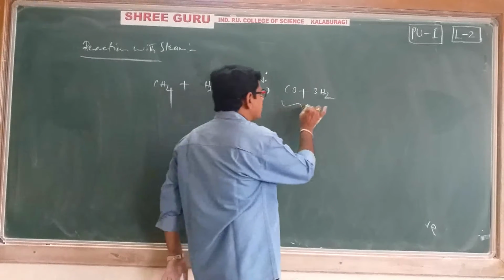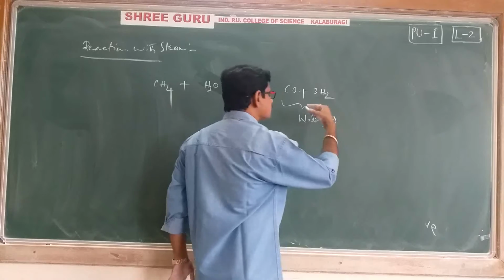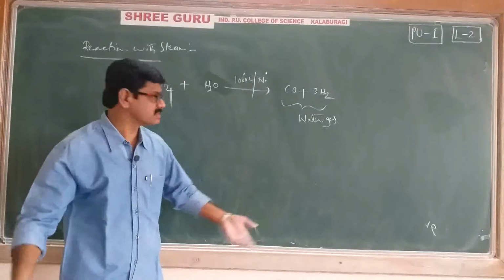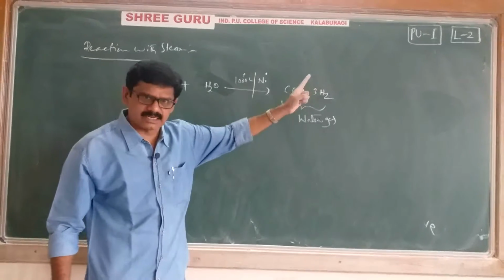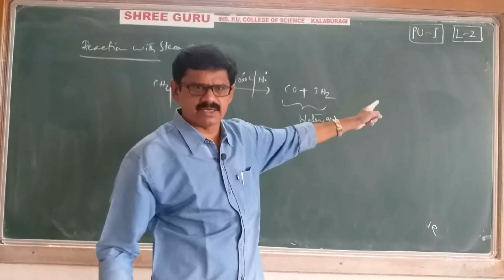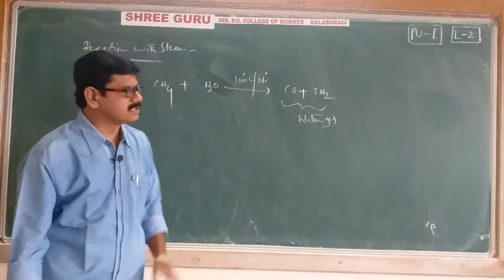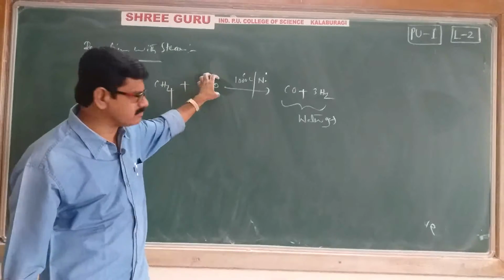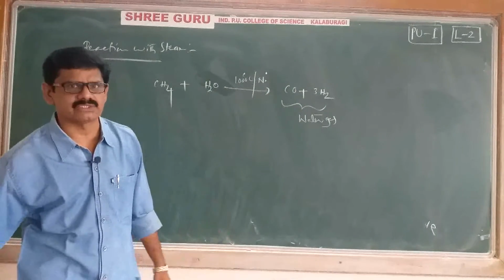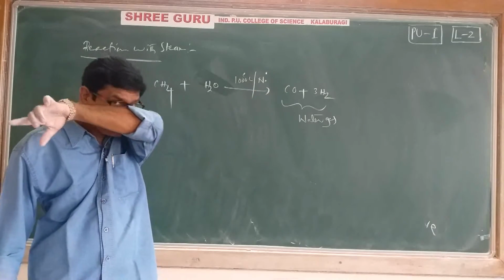This mixture has one name: it is called water gas. When methane undergoes a reaction with steam, you get hydrogen gas evolving, and along with that carbon monoxide is also obtained. This is another chemical property. Alkane, methane, reacted with steam gives carbon monoxide and hydrogen, and the reaction takes place at 1000 degrees centigrade in the presence of a nickel catalyst.